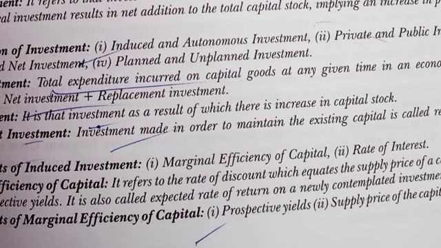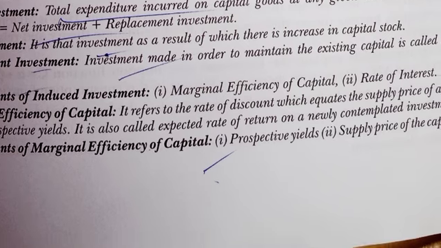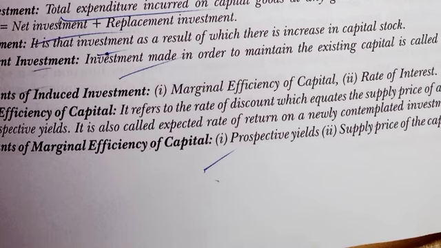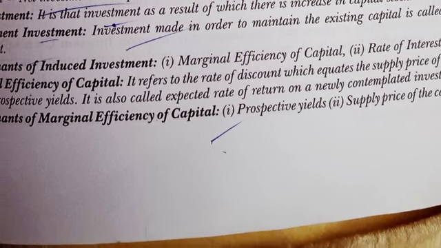Gross investment: the total expenditure incurred on capital goods at any given time in an economy. Gross investment is equal to net investment plus replacement investment. Net investment is that investment as a result of which there is an increase in capital stock. Replacement investment: investment made in order to maintain the existing capital is called replacement investment.